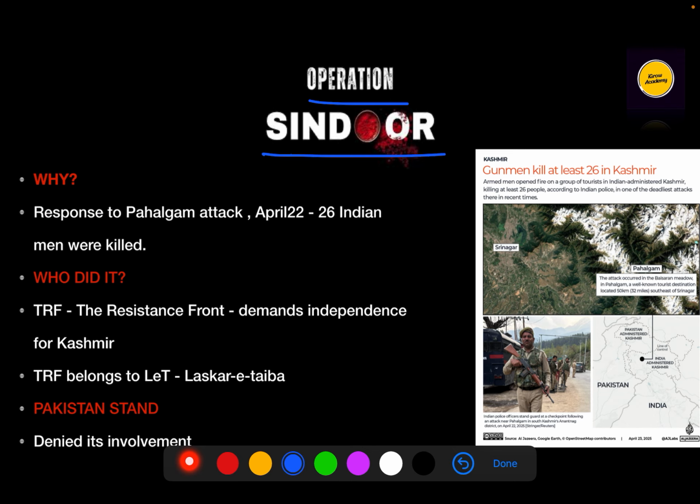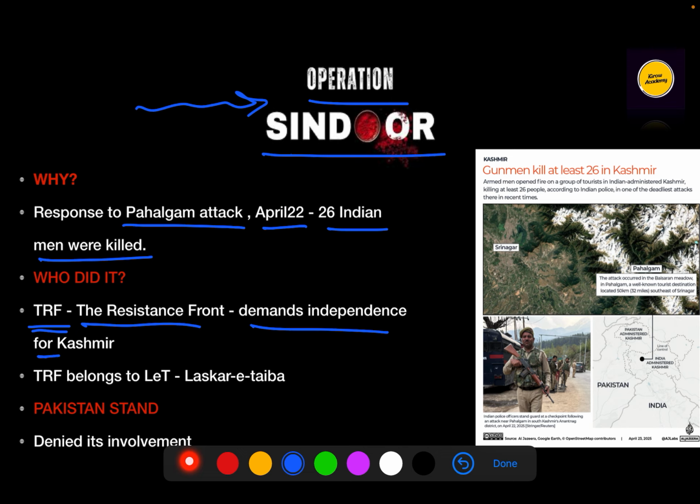So, first of all, why did India conduct this operation? As we know, there was a gruesome Pahalgam attack on April 22nd, where 26 Indian men were killed based on religion, and they were killed by the so-called claimed TRF, the Resistance Front, which demands independence for Kashmir. See, TRF is not an independent terrorist organization, but it is an offshoot of LET, Lashkar-e-Taiba.